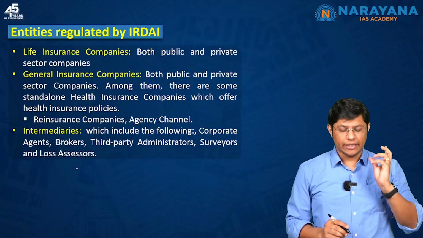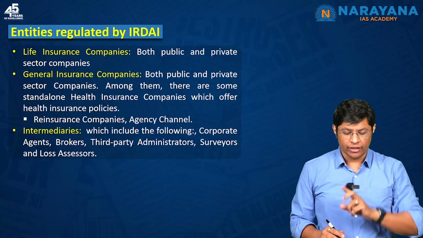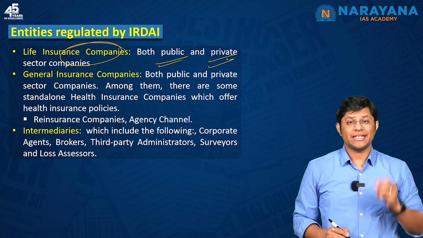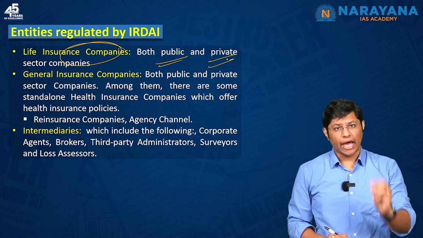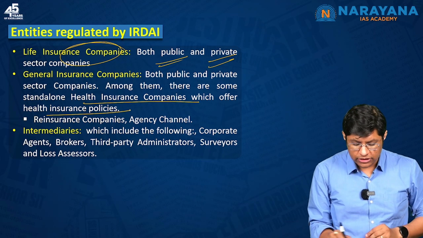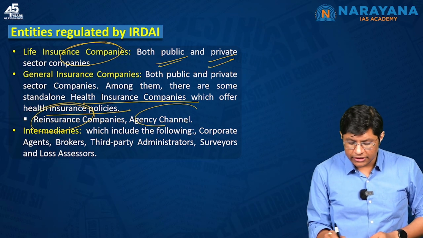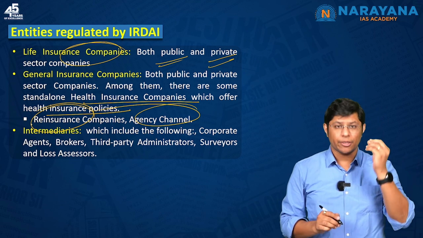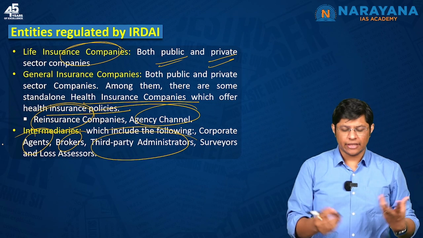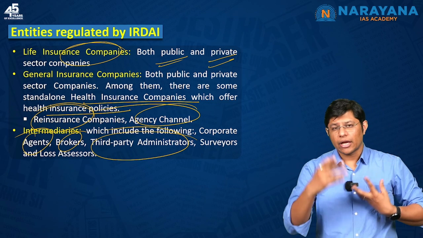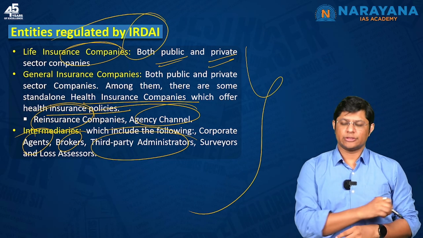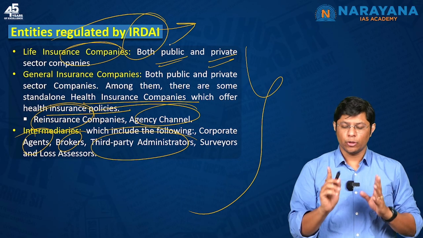And these are the entities regulated by IRDAI. One is the life insurance companies. They can be both public as well as private. Then the general insurance companies, the standalone health insurance companies which offer health insurance, the reinsurance companies and the agency channel. And then we have the intermediaries like the third party administrators, the brokers, agents. You must have seen that these people come to your house, they try to convince you to buy the policy, etc. All these entities are covered by the IRDAI. So this can be asked in the examination. I hope students you understood the article.